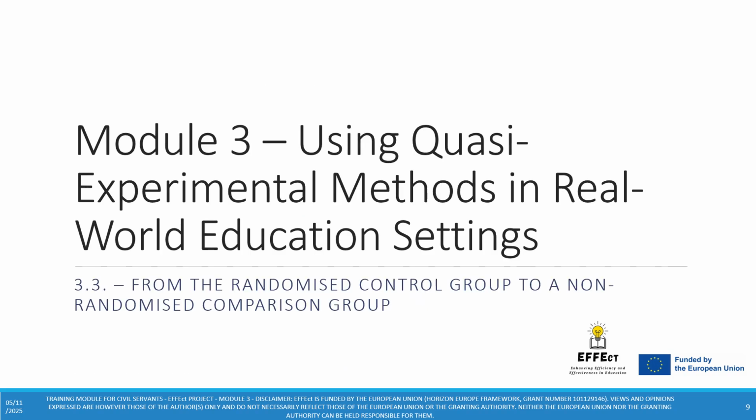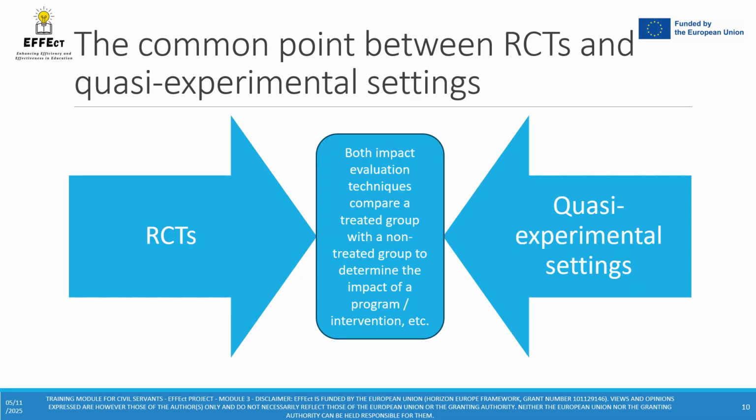Welcome to submodule 3.3, in which we will shed light on the difference between a randomized control group and a non-randomized comparison group. First, let's highlight the common point between RCTs and quasi-experimental settings. Both impact evaluation techniques compare a treated group with a non-treated group to determine the impact of a program, an intervention, a policy, etc.